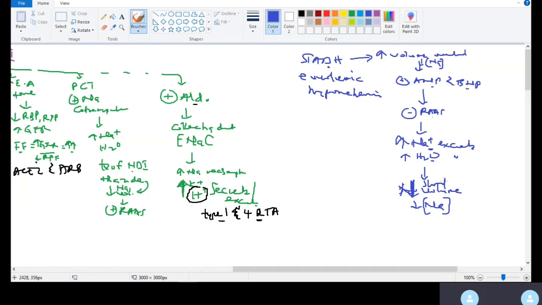I have a question regarding this. If we have high sodium in the body, that means low sodium in the urine, right?